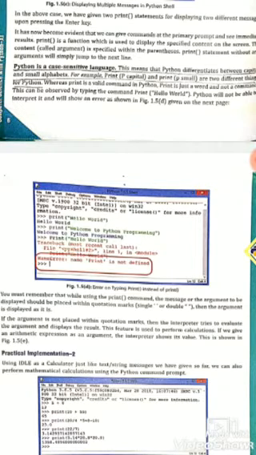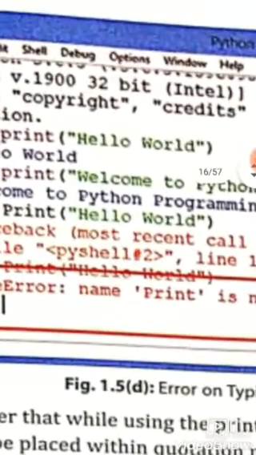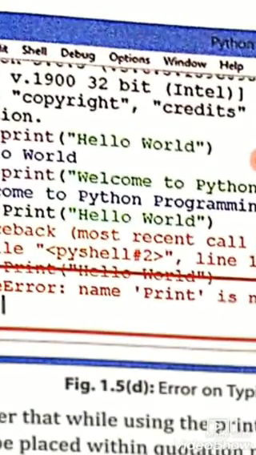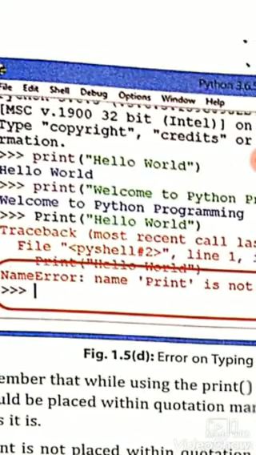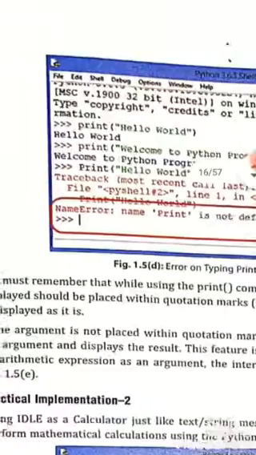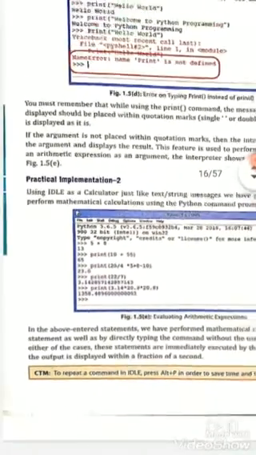So for displaying the argument inside the brackets, like print and in parentheses hello world, the words to be printed must be in quotes, whether single quote or double quote, then the parenthesis closes. So that is the practical implementation using IDLE.